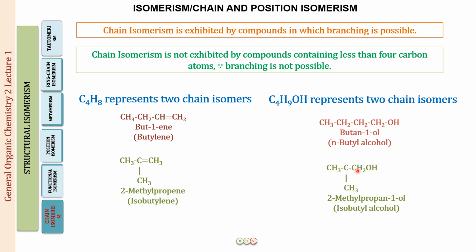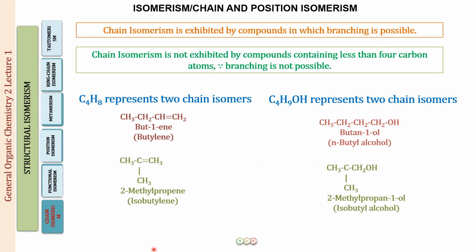we have drawn a 3 carbon chain, and again at position number 2 there is a methyl group, so this becomes 2-methyl propane-1-ol, and this is again isobutyl alcohol. We have a 4 carbon compound in which we can see there is a methyl group which is present at position number 2, at one end. Alright, the OH group is present at an entirely different end.